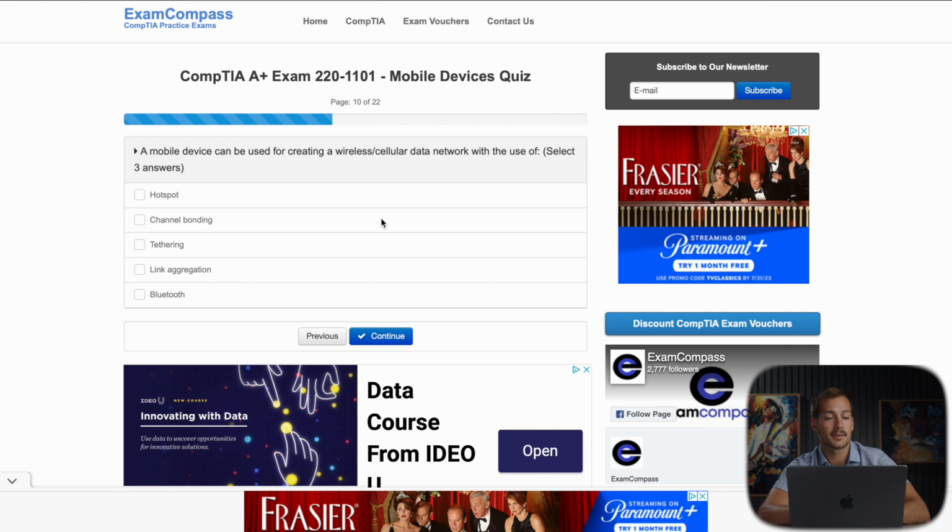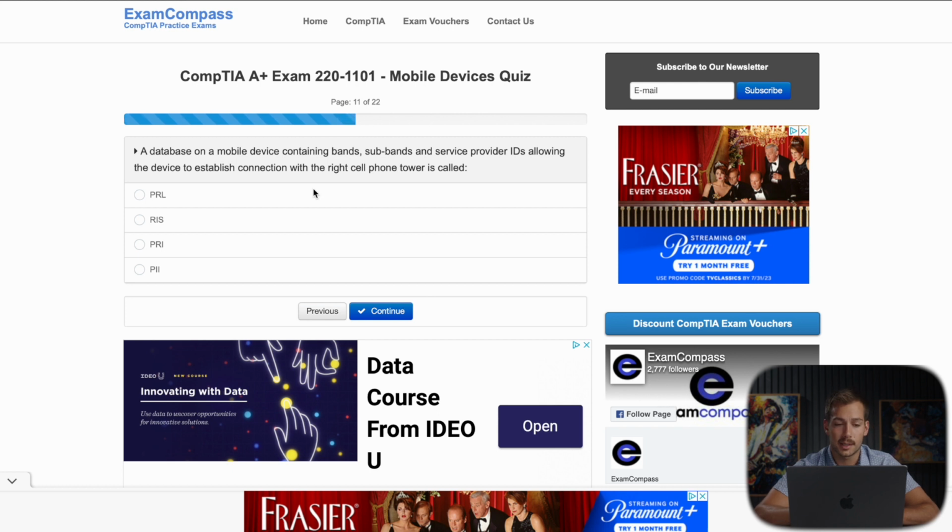All right, and then for the last question, a mobile device can be used for creating a wireless cellular data network with use of, and then again we have 3 answers here. And based on the previous questions that we just had, the answers are going to be hotspot, tethering, and Bluetooth. All right, and then let's go ahead and check our answers.